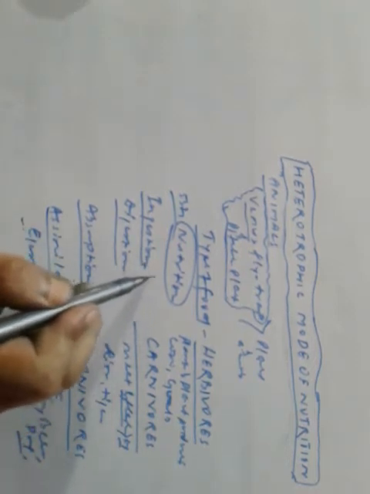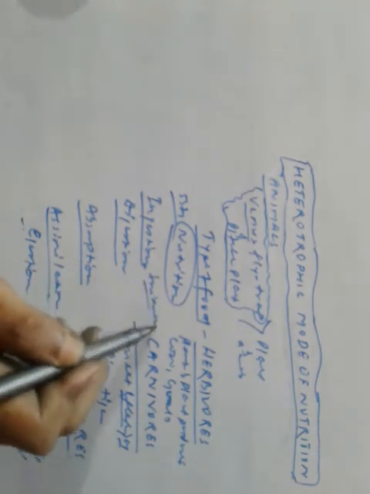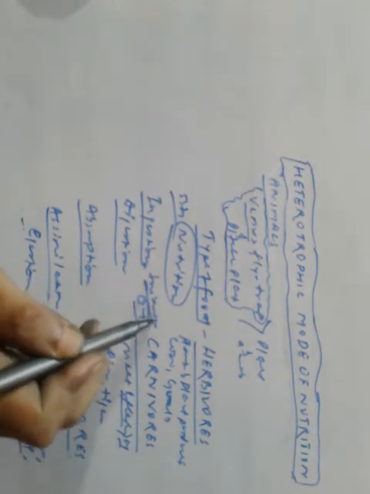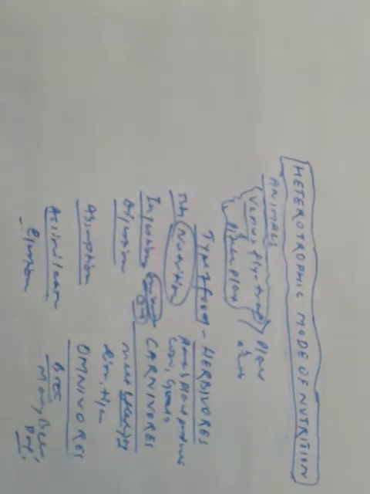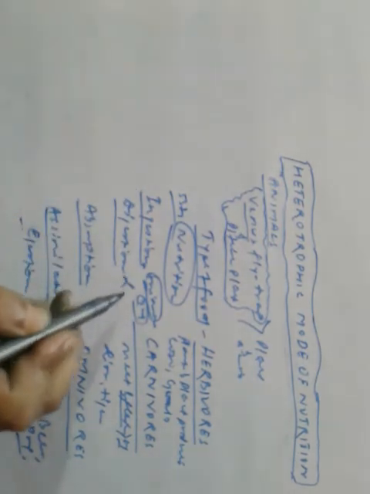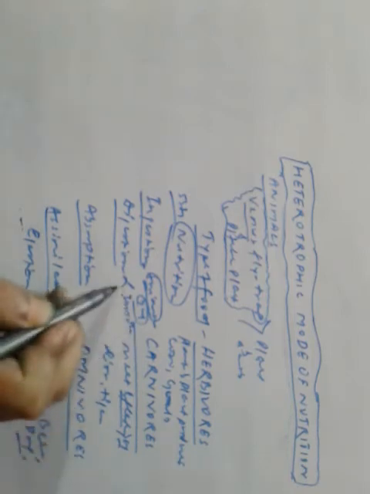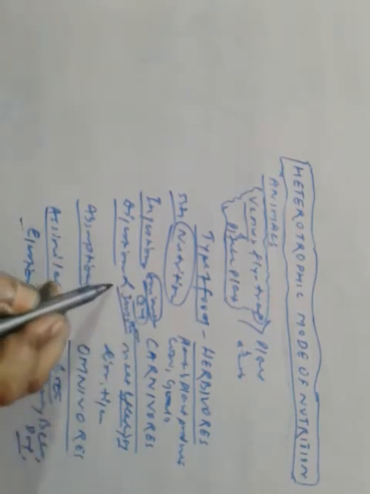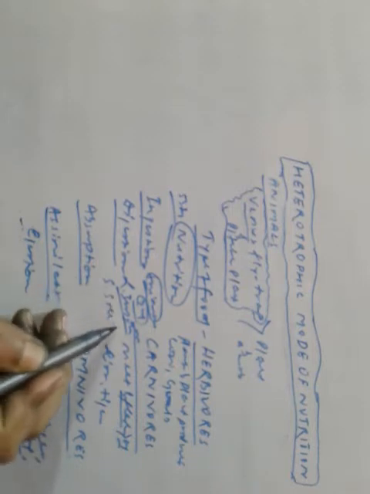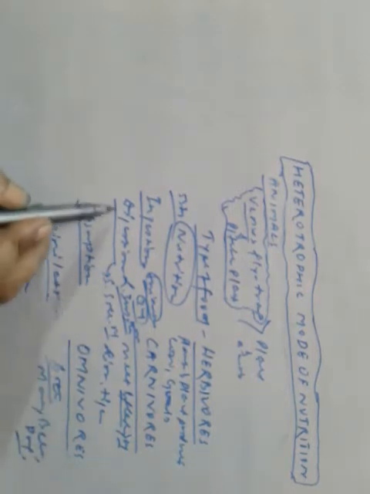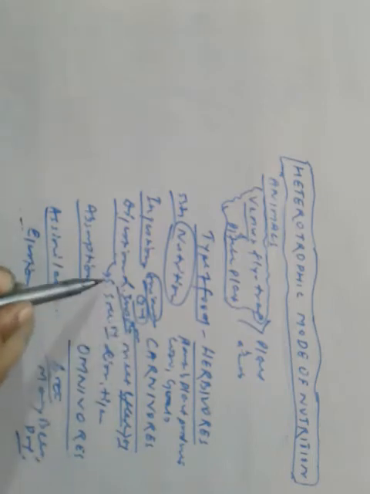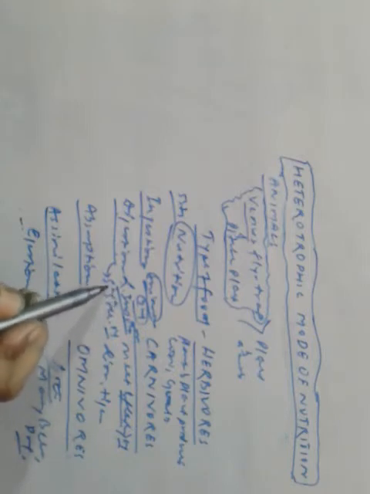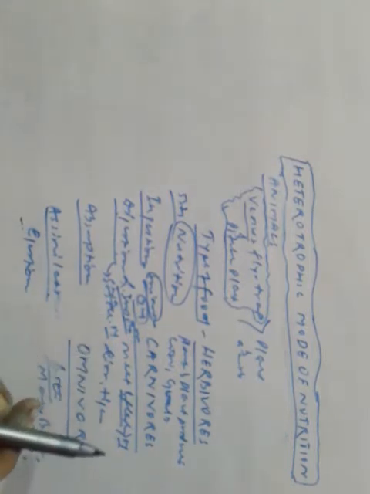When we take food inside our body, which starts from the mouth, it is known as ingestion. Then it's digestion. When the food arrives in the mouth, it is in the form of large insoluble molecules. So it is converted into small soluble molecules by the process of digestion. Digestion converts the large insoluble molecules of the food to small water-soluble molecules so that they can be absorbed by the body.